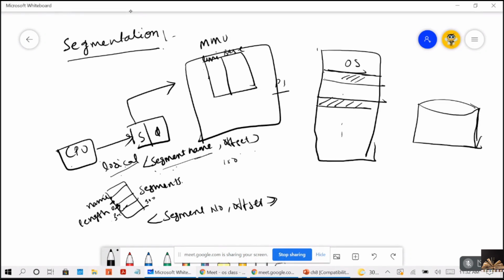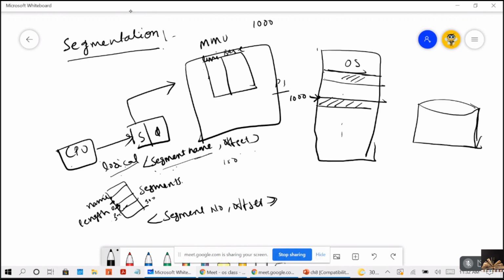What do you mean by base? Base means where the particular segment starts in the physical memory, and that is held in the base register. Let's say it starts at 1000 bytes. In your textbook they will give you some values, so better you write those values in your exams.